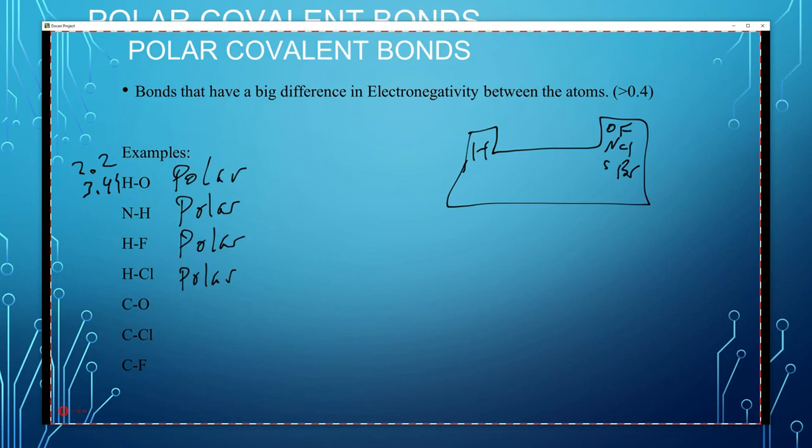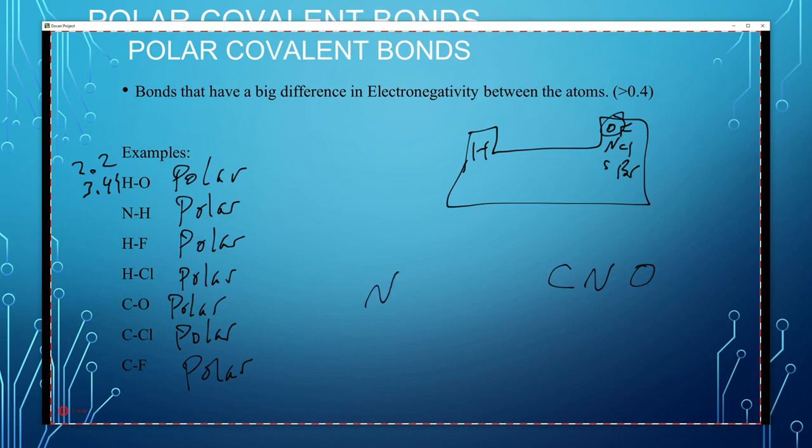HCl is polar. Now carbon to oxygen is also polar. That one's kind of not as great, but still oxygen's up here and carbon is a little bit further. So carbon is a couple elements over from oxygen. So you have carbon, nitrogen, oxygen. Carbon's value is, let's see if I see it here. I don't see it here. Is it 2.58? I can't remember, but this one's polar. This one's also polar. This one's also polar. So these are all polar.